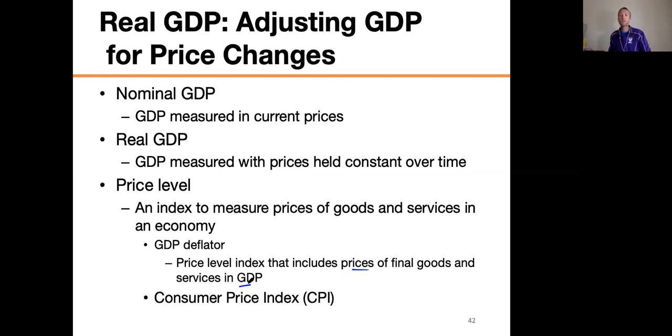So that's the GDP deflator. The other one that's very common to use is the CPI, or Consumer Price Index. We'll talk more about these in our chapter on inflation, but I want to introduce these two ideas to you, okay?